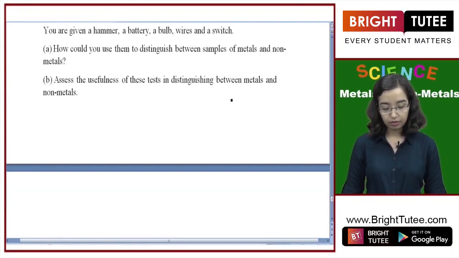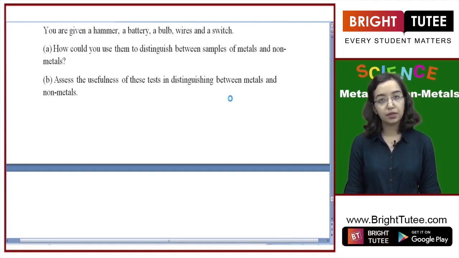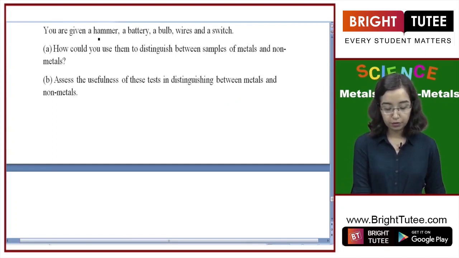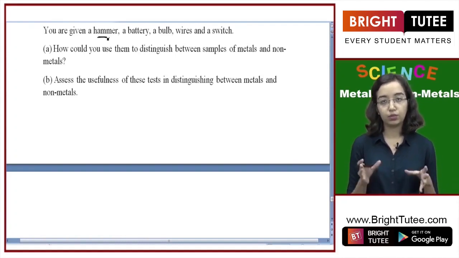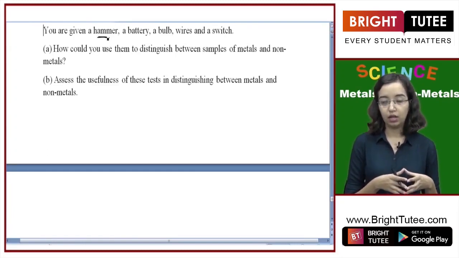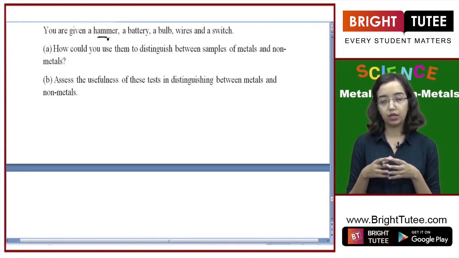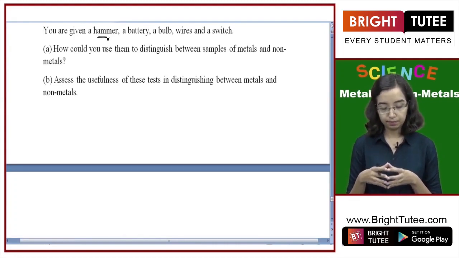You are given a hammer, a battery, a bulb, wires, and a switch. How could you use them to distinguish between samples of metals and non-metals? We studied the physical properties, and we know that metals are malleable and ductile, whereas non-metals are not. So first we'll use the hammer for this property. If we beat something with a hammer and it turns into a sheet, or doesn't break but gets flatter, then that thing is a metal. Whereas something which breaks on immediately applying force is a non-metal.